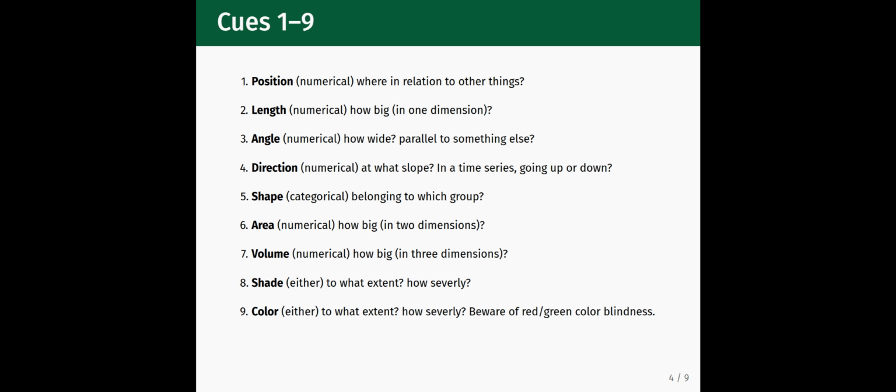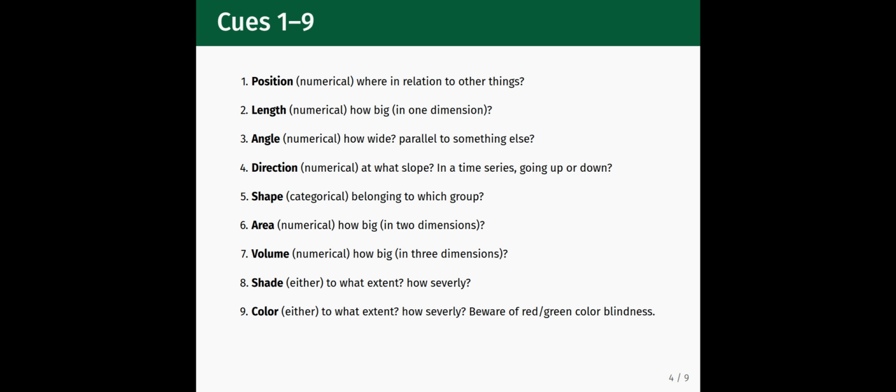The shape visual cue represents categorical data, and shows what group different data points belong to. The area visual cue represents numerical data and shows how big something is along 2 dimensions. The volume visual cue represents numerical data and shows how big something is in 3 dimensions. The shade visual cue can represent either numerical or categorical data and can show the extent to which a certain feature is present or how severe it is.